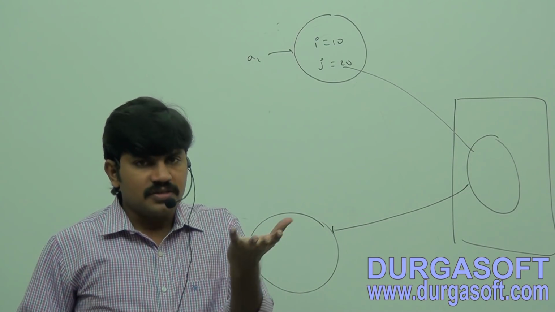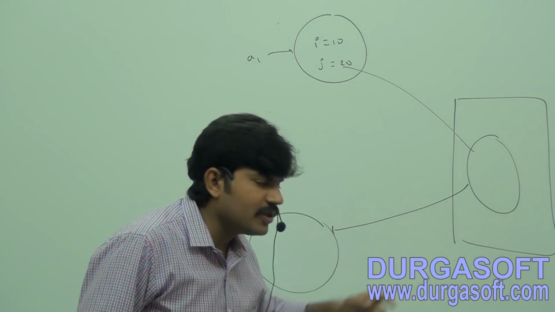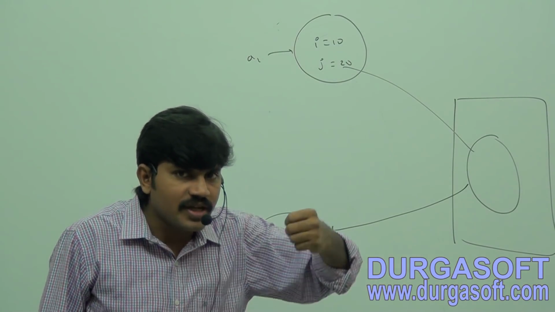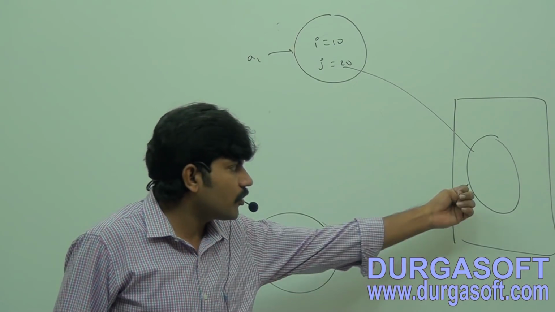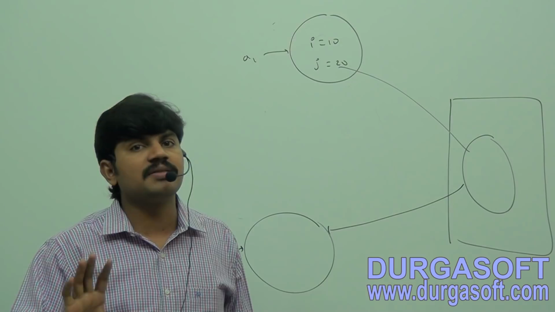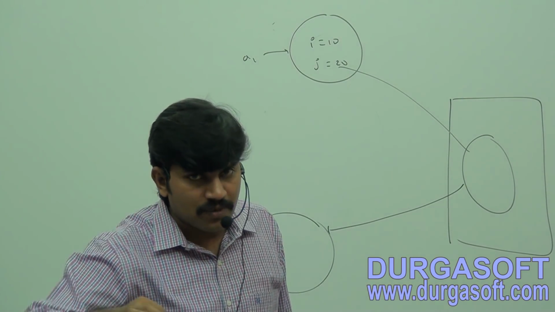I have an object, and it has a state that I want to save permanently to a file. So the process of saving the state of an object to a file is called serialization. The process of reading the state of an object from a file is called deserialization. Even the interviewer accepts this terminology.